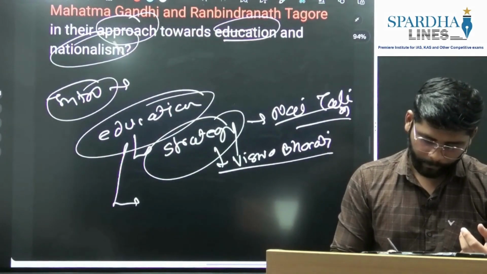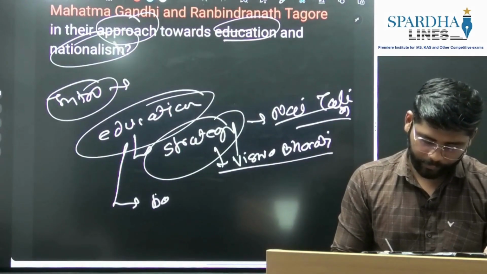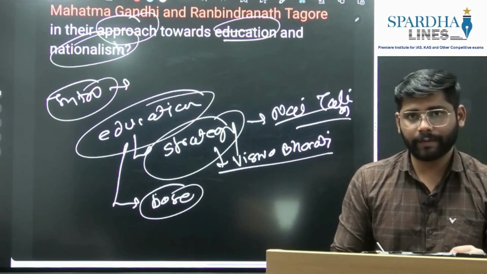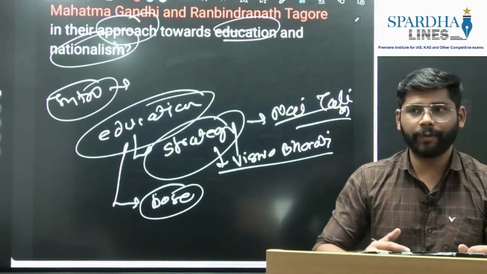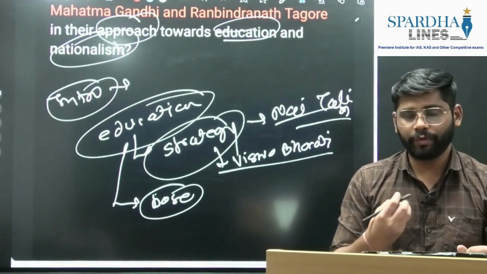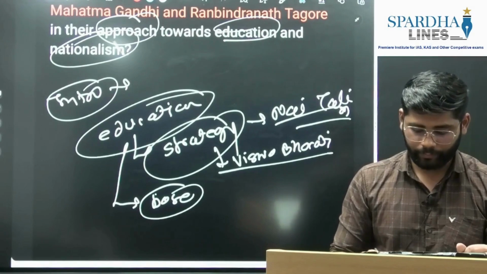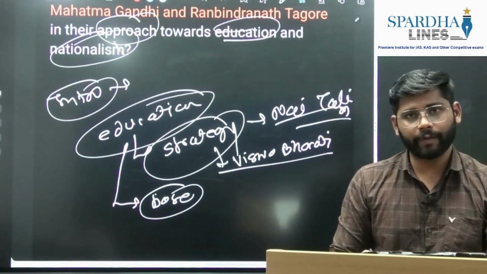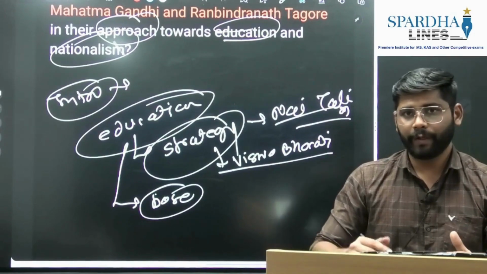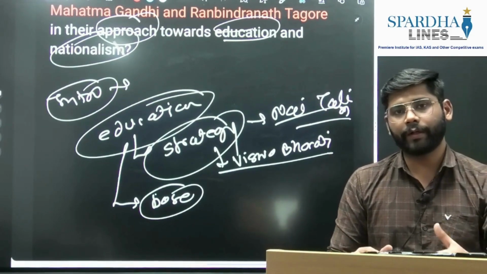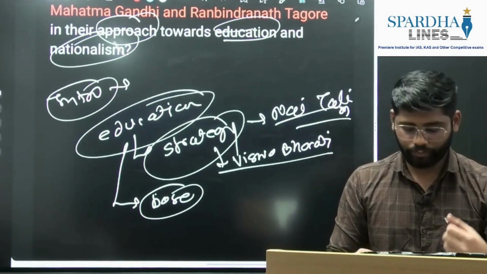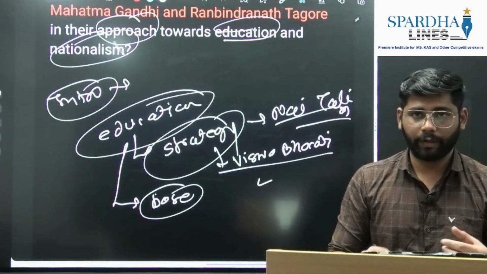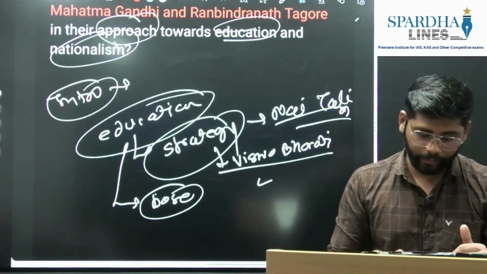Then also their base you can write here. What was the base? Gandhiji was more interested in holistic education, which was influenced by Indian core values. But when it comes to Rabindranath Tagore, he was liberal in nature, so he was in favor of integration of traditional and Western liberal ideas. So this also you can write here based on their educational ideas.